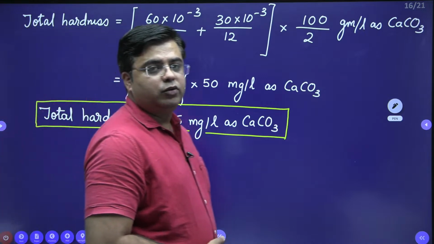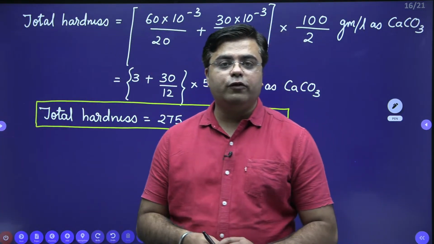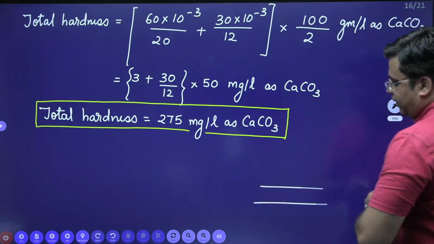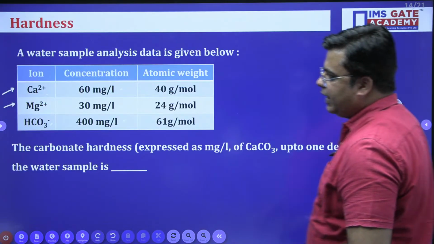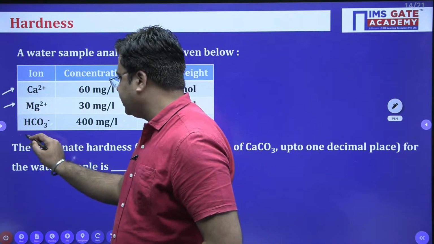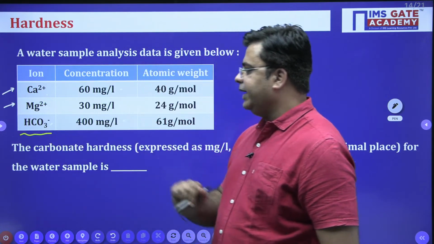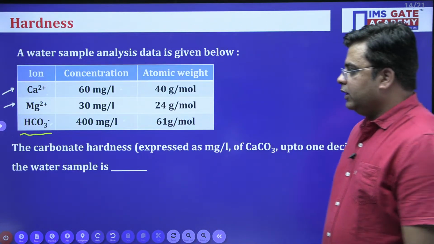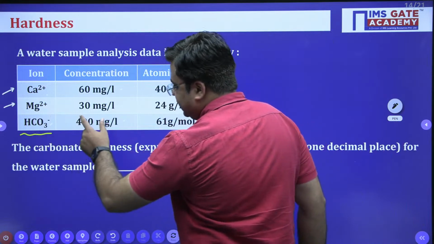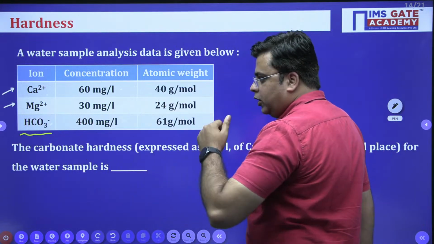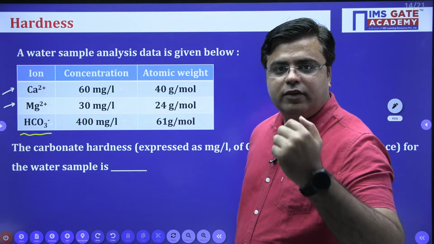Now step number 2 is calculating the value of alkalinity. When you come back to the question again, you will find that there is only one ion, the HCO3 minus ion, that is causing the alkalinity. The amount of HCO3 minus ion present is 400 milligram per liter. So we can calculate the number of gram equivalents of alkalinity.